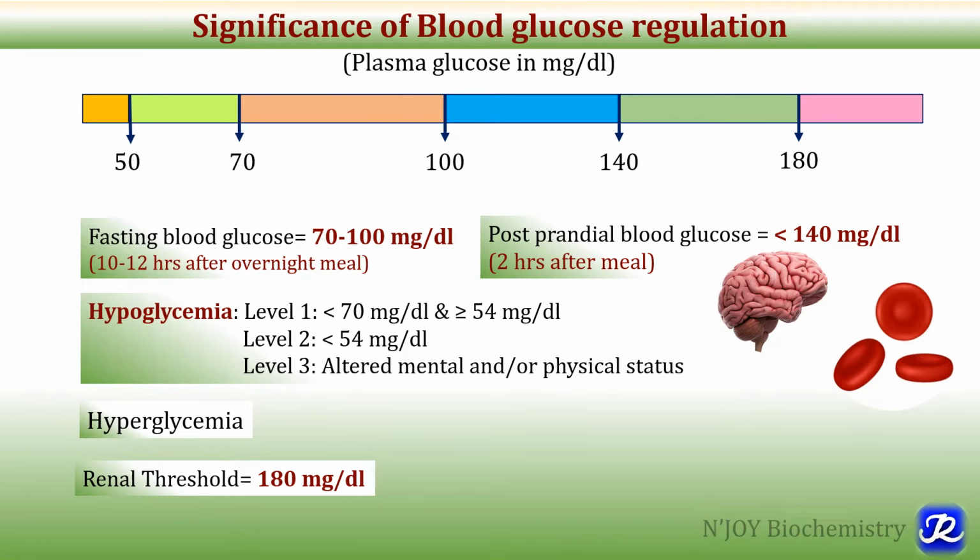But when blood glucose level reaches 180, after this level it cannot be completely reabsorbed and it starts appearing in the urine, and that's why 180 milligram per deciliter is called the renal threshold for glucose. After this, when blood glucose concentration is more than 180 milligram per deciliter, glucose starts appearing in the urine, and this condition is called glycosuria.